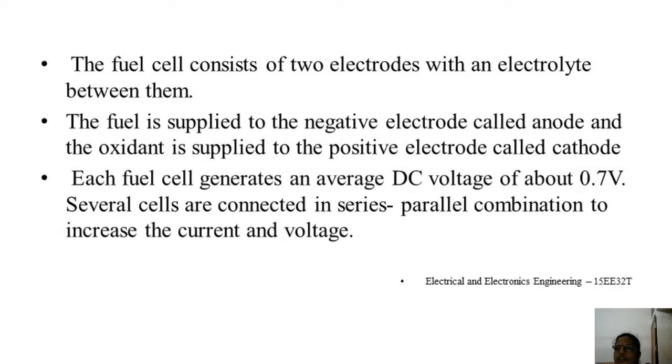The fuel cell consists of two electrodes with an electrolyte between them. The fuel is supplied to the electrode called the anode, and oxygen is supplied to the cathode. Each fuel cell generates an average DC voltage of about 0.7 volt, and several cells are connected in series and parallel combination to increase the current and the voltage.